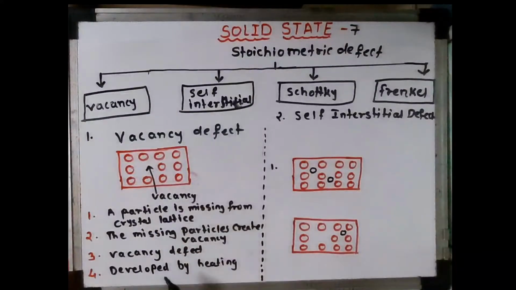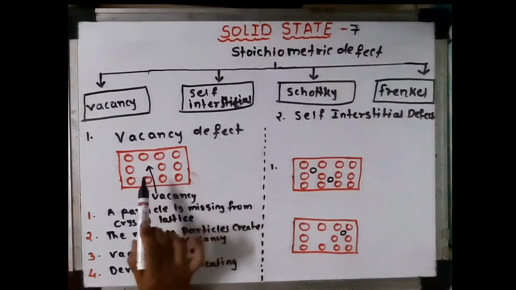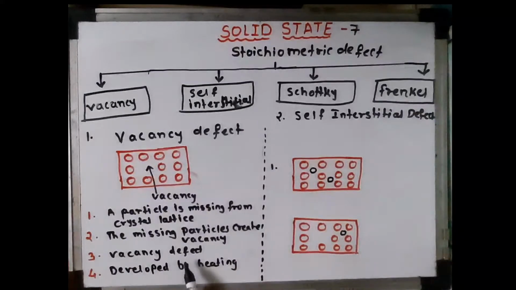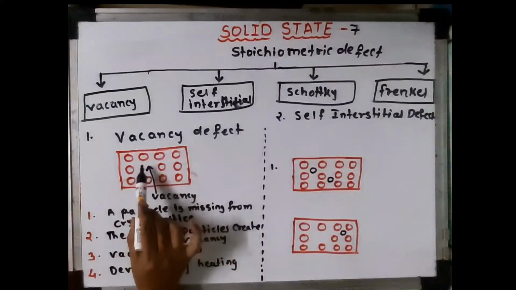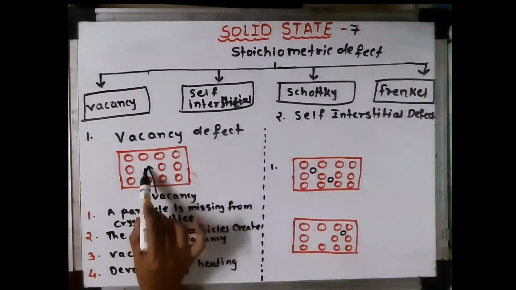During crystallization, this missing particle creates a vacancy, and it is said to be a vacancy defect, and this defect is developed by heating of the solid. Look at this, there is one particle missing and it is absent.